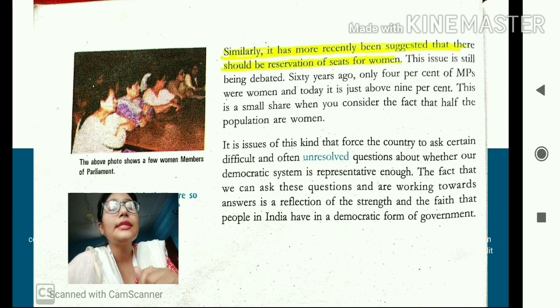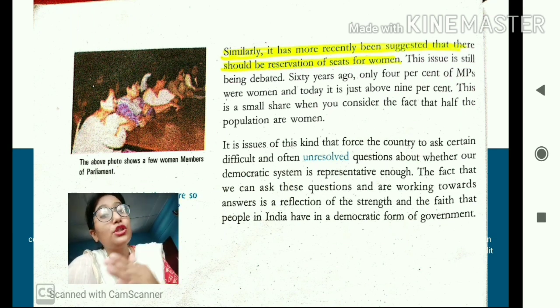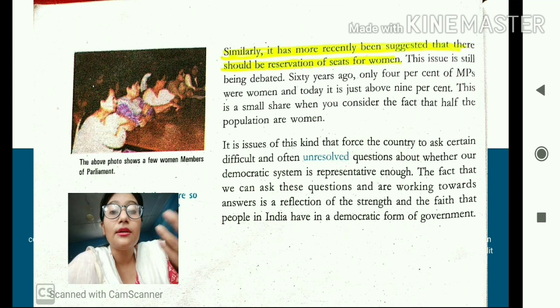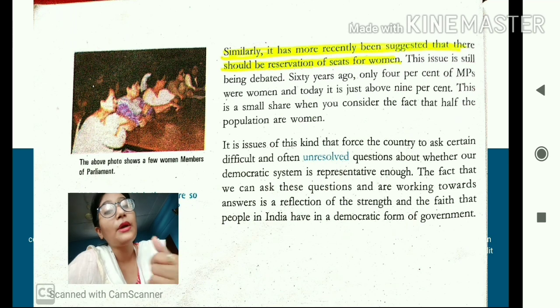Okay, so students, this is all about the topic. That means who are the people in the parliament. Initially in the parliament, the representation of the lower caste people or the backward sections of the society was very less, but now with development, these sections of people are also finding their place in the parliament. They are also getting a chance to be represented in the parliament. Seats are being reserved for the scheduled caste and scheduled tribes, so that the voices of the lower caste people or the backward communities can be heard, so that they can be represented.